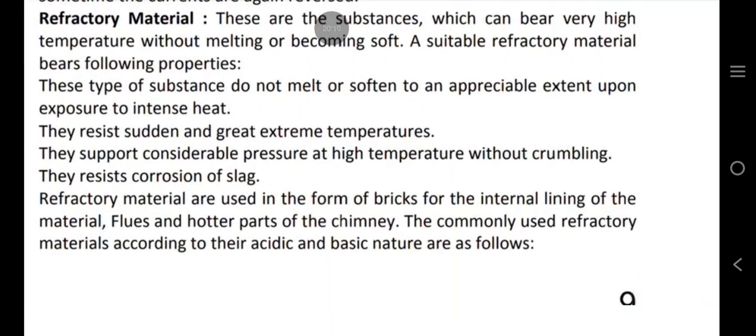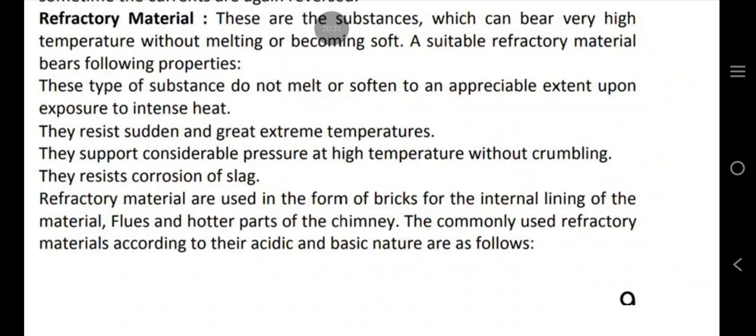Refractory material. These are the substances which can bear very high temperature without melting or becoming soft. A suitable refractory material bears following properties. These types of substances do not melt or soften to an appreciable extent upon exposure to intense heat. They resist sudden and great extremes of temperature.